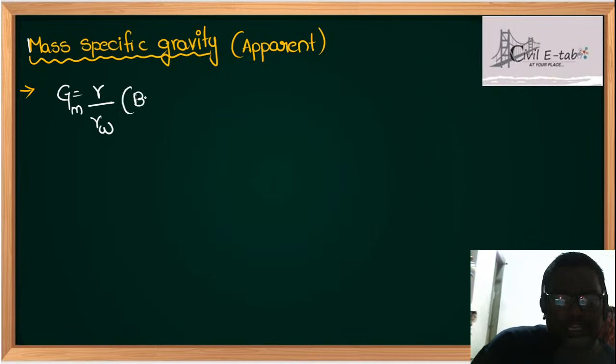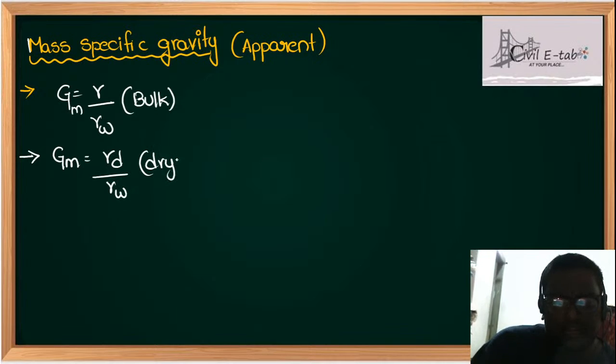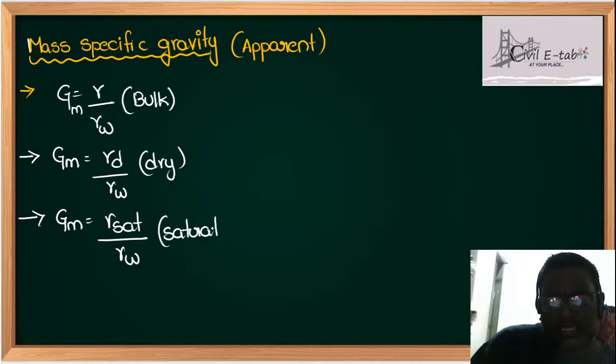If it is bulk state, it is gamma by gamma W. If it is dry state, Gm is equal to gamma D upon gamma W. And if you consider Gm in saturated state, it is gamma sat by gamma W. So based on the state of the soil, the mass specific gravity will vary, and you compare it with water. That is called mass specific gravity. For now, write it as a note, students.